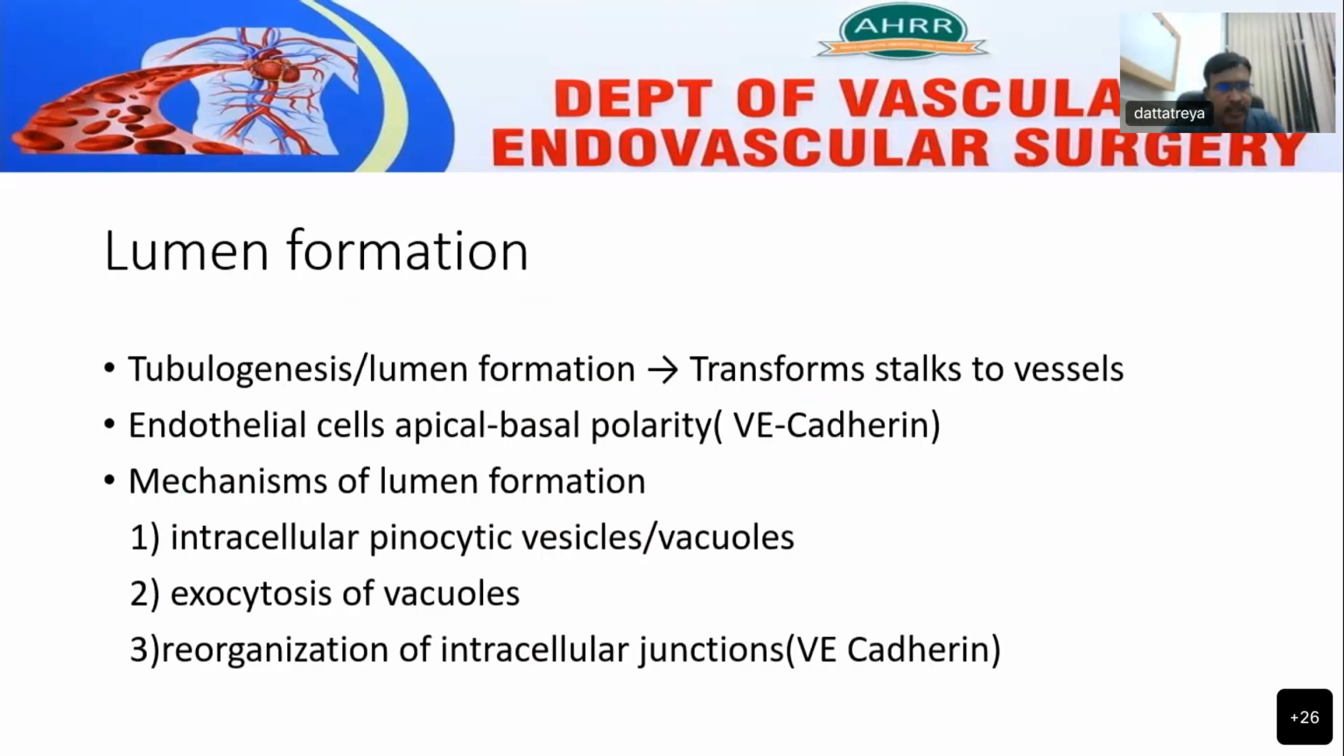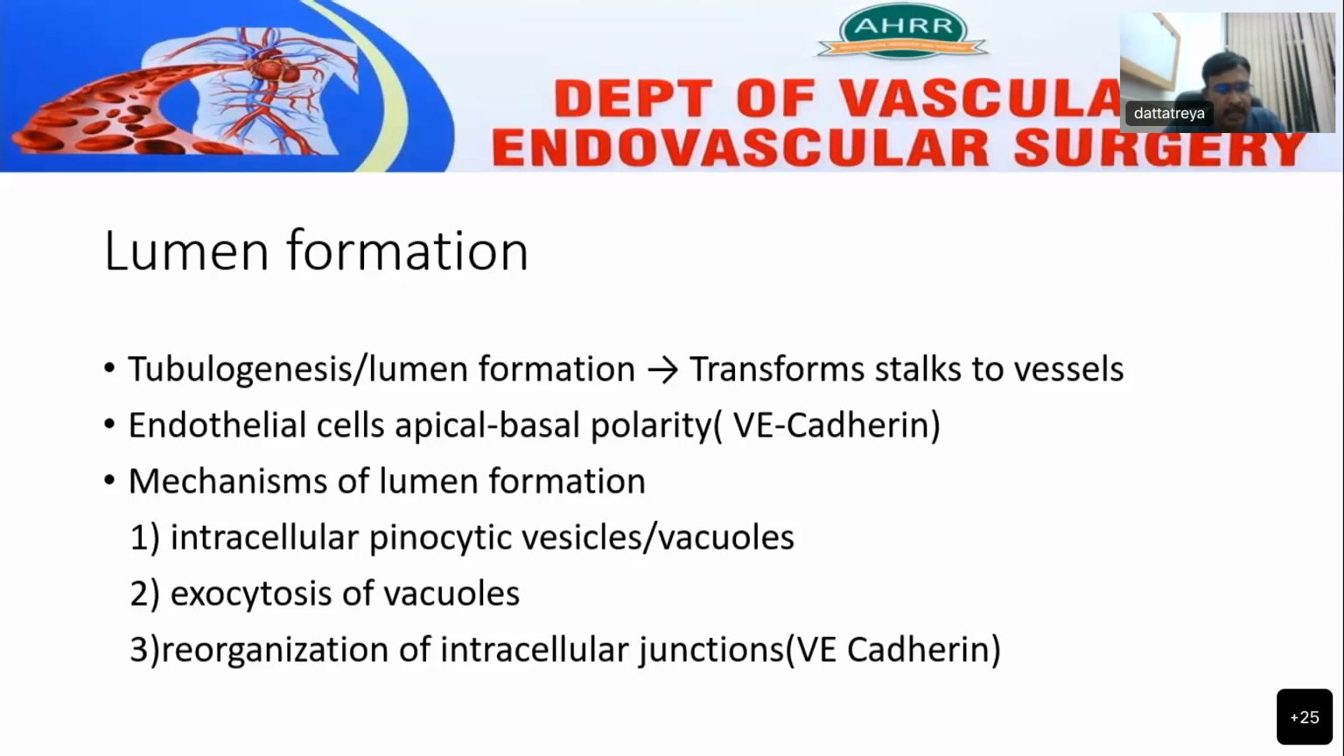Coming to the lumen formation of the blood vessel, it is by tubulogenesis or lumen formation, which helps in transformation of stalk cells to future blood vessels. The endothelial cells will project in as capillary projections in between the capillary networks as a tissue growth. The endothelial cells will first differentiate into apical and basal polarity, which is induced by vascular endothelial cadherin molecule. After formation of this apical basal polarity, the further lumen formation is by three mechanisms.